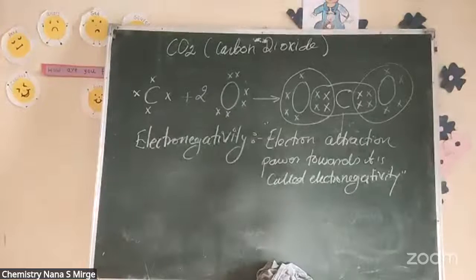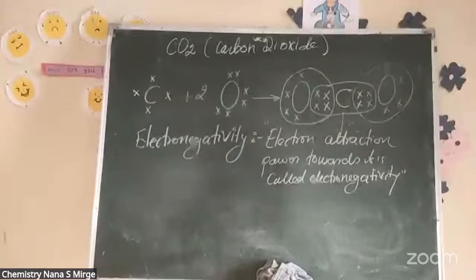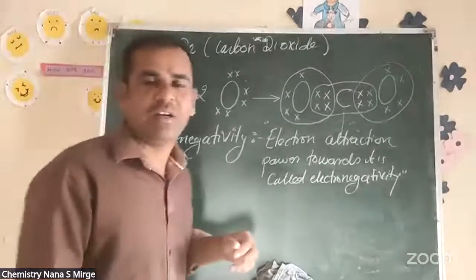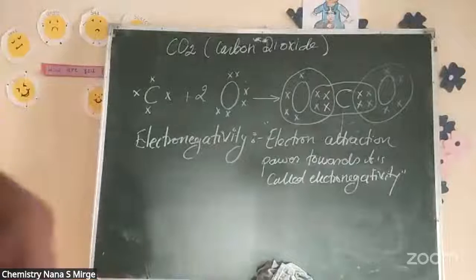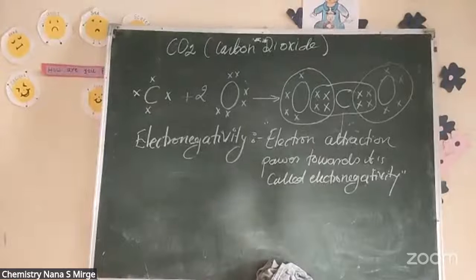Next one is, sir, reply, because sir diamond is metalloid. No, diamond is not a metalloid, it is a non-metal. Tell me please, diamond has no free electron, then how is it a good conductor? I never said it is a good conductor. Graphite is a good conductor, diamond is not a good conductor. Diamond is not a metalloid, it is a non-metal. Carbon is a non-metal, and diamond is made from carbon. Yes, Vedant.